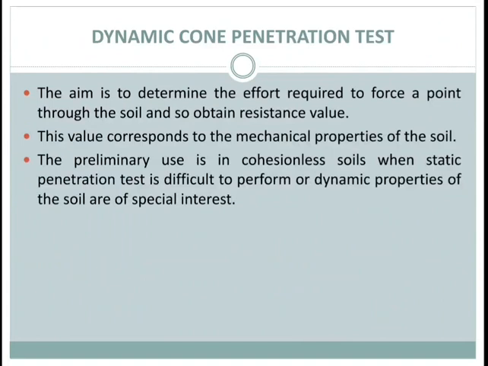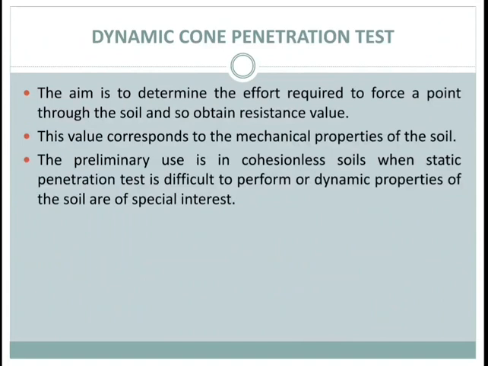Next topic, dynamic cone penetration test. The dynamic cone penetration test aims to determine the effort required to force a point through the soil to obtain a resistance value. The equipment consists of cone, driving rod, driving head, hoisting equipment and a hammer. The cone without thread may be of mild steel.